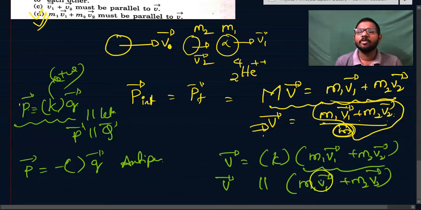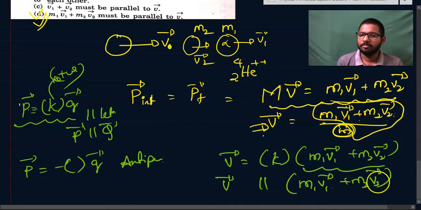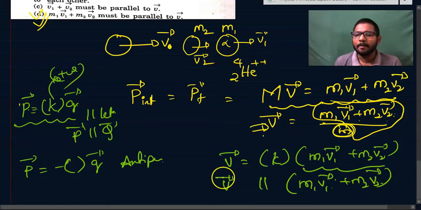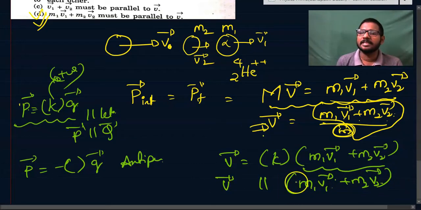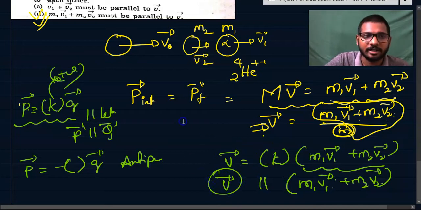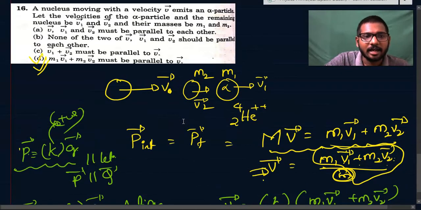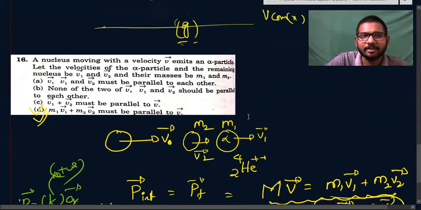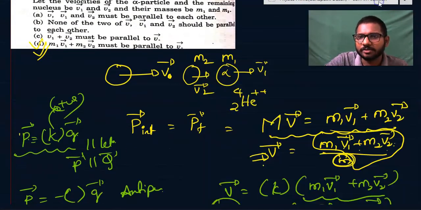It might change. If velocity 1 is positive, or it might be negative, and overall changes can happen. But the entire M1 V1 vector plus M2 V2 vector must be parallel to V vector. We can be assured of this quantity. So the option will be must be parallel. M1 V1 vector plus M2 V2 vector must be parallel to V vector from this conservation of linear momentum. Let us go to the next question.